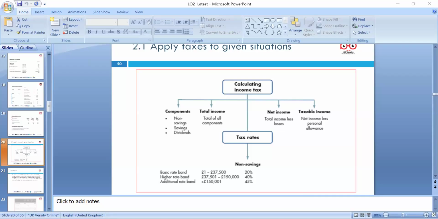So we can say that Teresa's 2,000 minus 1,000 is 1,000, so she needs to pay 200 pounds tax. If we transfer 500 to her husband, because his 500 free limit is wasted, so he would use his nil rate band and she would save 100 pounds, because she needs to pay only 500 pounds tax, because 1,000 is exempt.